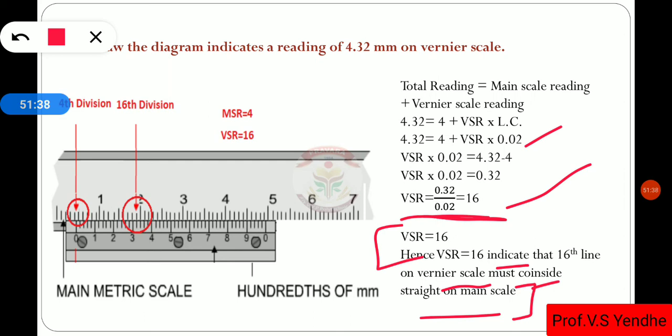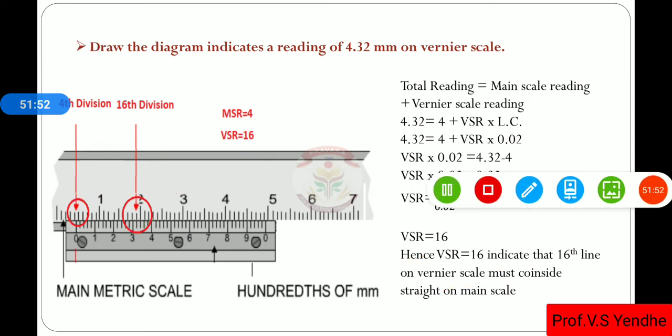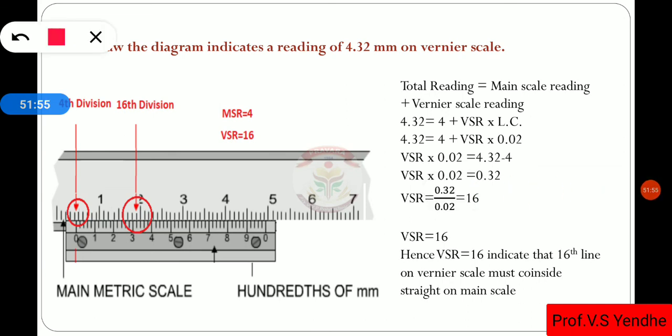So we show first the 4 millimeter main scale reading, then the 16th line matching with the main scale, and here we show the 0 after the 4.